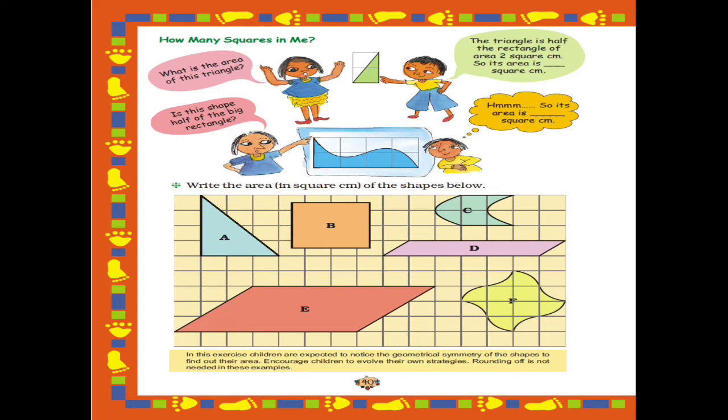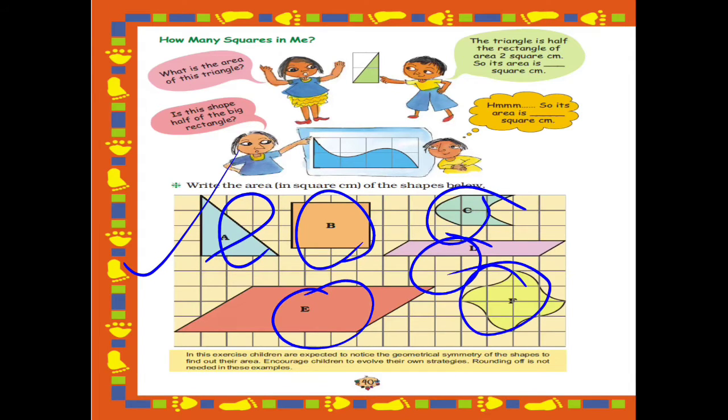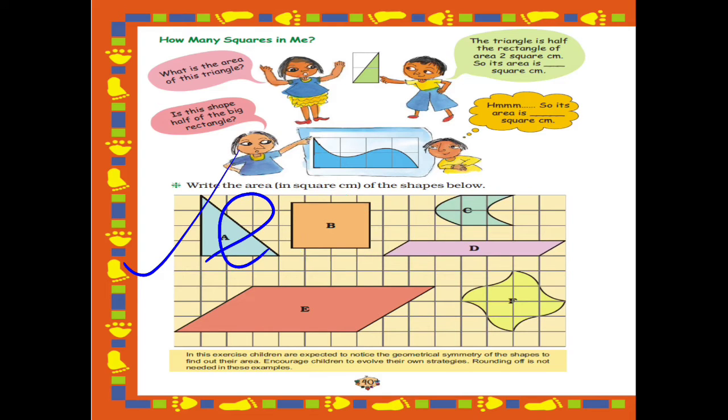Let's read ahead. Write the area in square centimeter of the shapes below. Now see, in this picture various shapes are given. First is A, that is a rectangle, then B, then C, D, E and F. Total 6 shapes are shown. Now what you have to do? You have to find the area of each shape. So let's start with A.